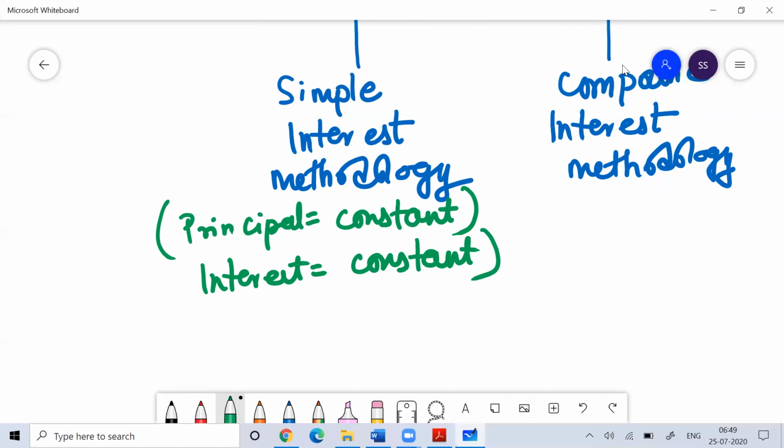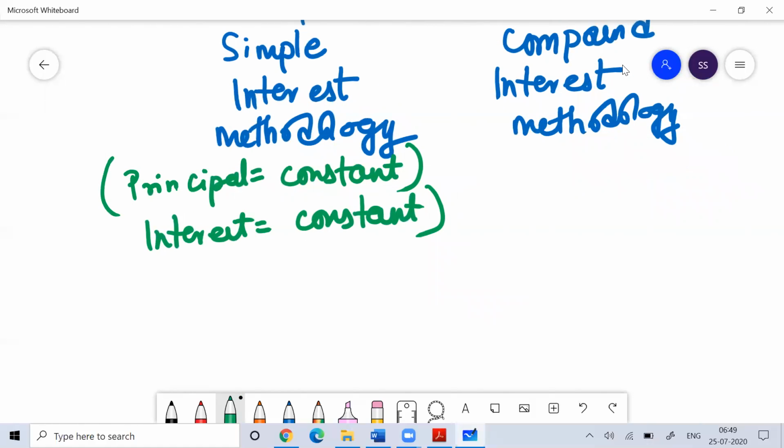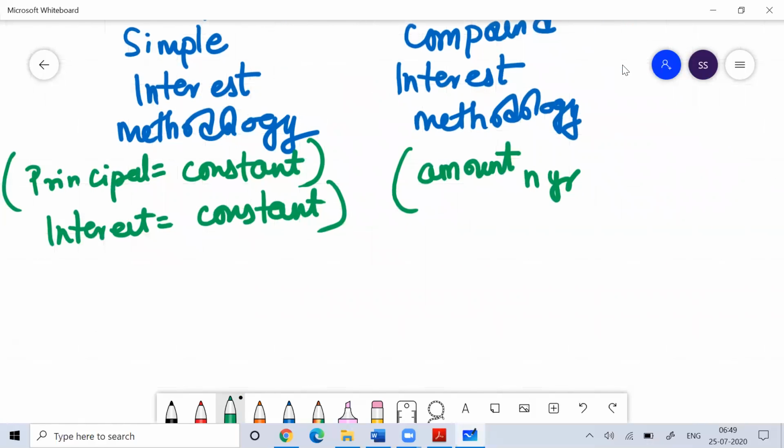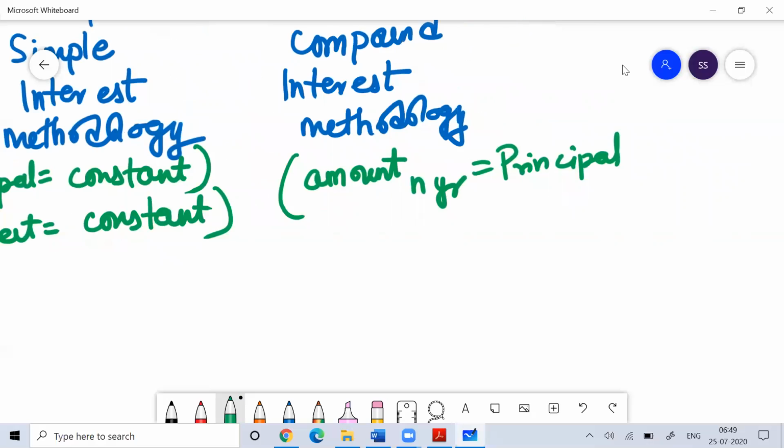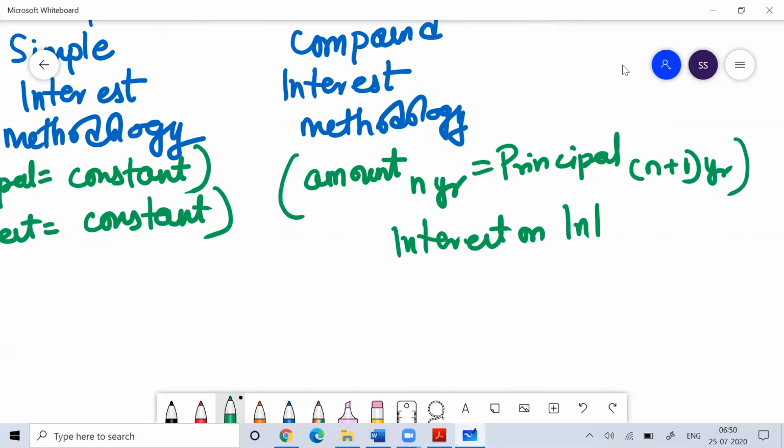While when we talk about compound interest methodology, we believe in the time value of money, where the amount of every year becomes the principal for the next year. So this is compound interest methodology. In the case of compound interest methodology, you will get interest on interest.